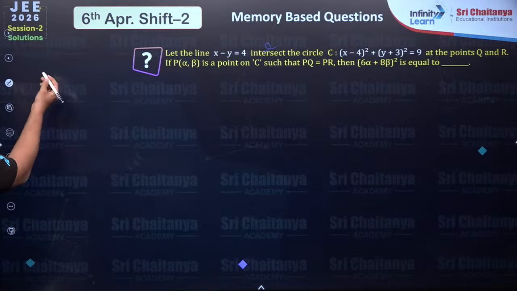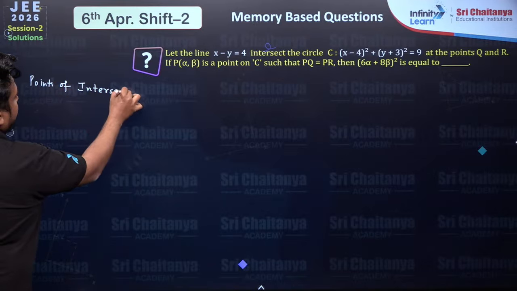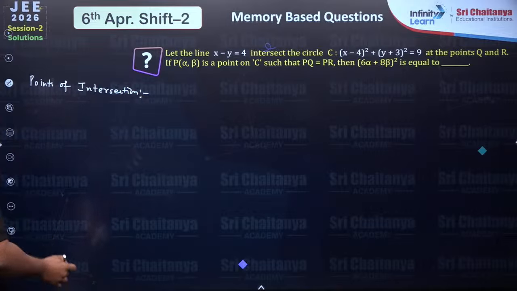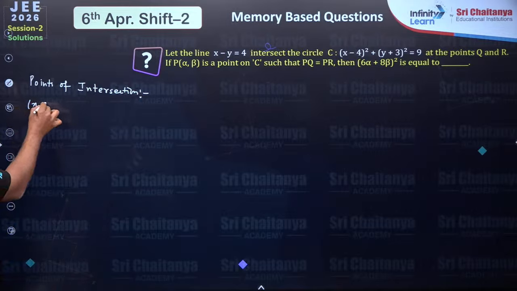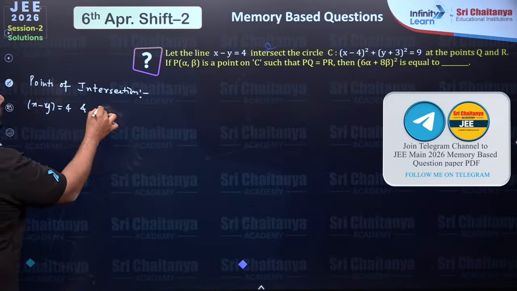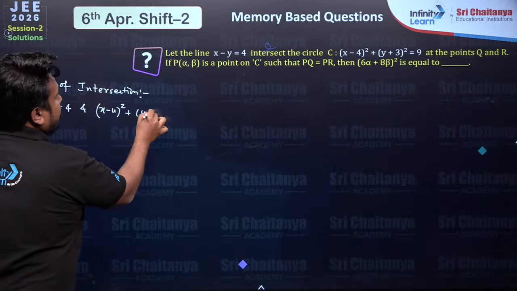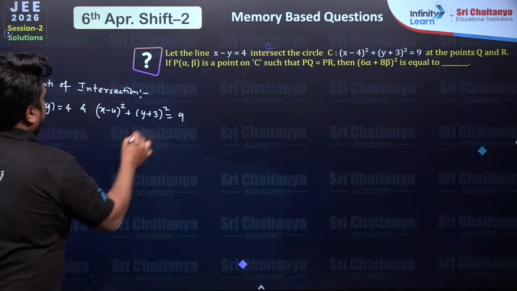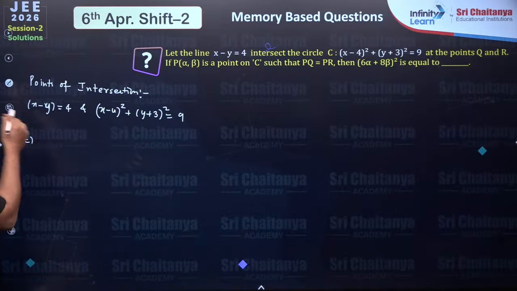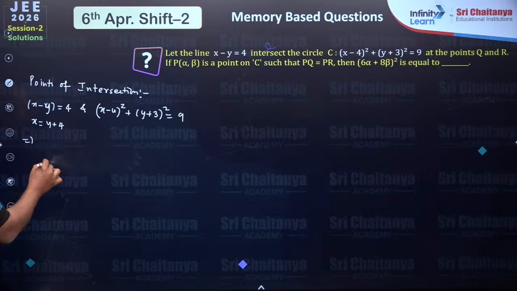So let's start to find points of intersection. What will be points of intersection? Since we have x minus y equal to 4 and (x minus 4) whole square plus (y plus 3) whole square equal to 9, let's substitute the value. What will be x? x will be y plus 4.